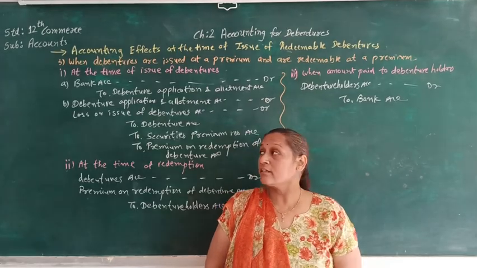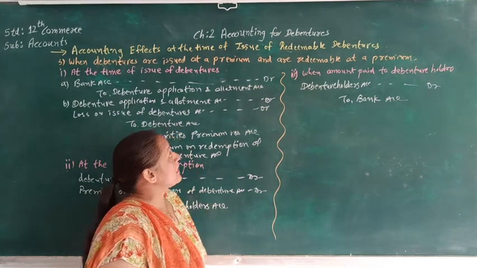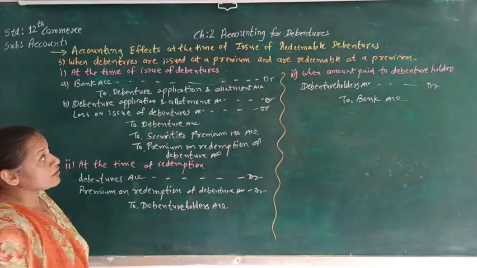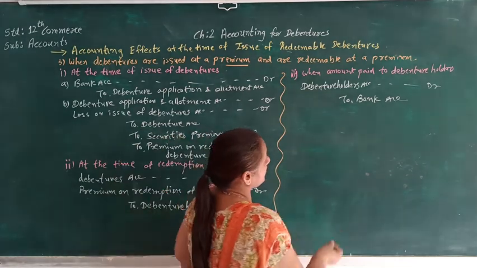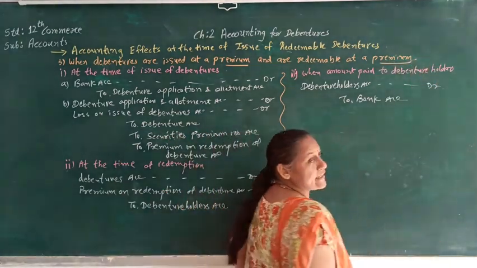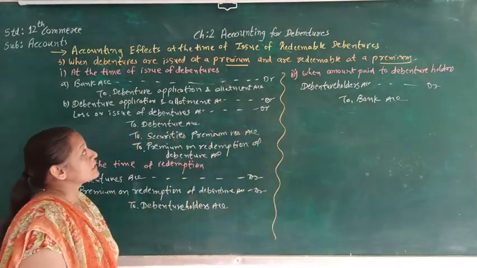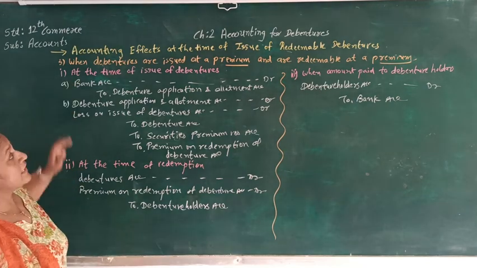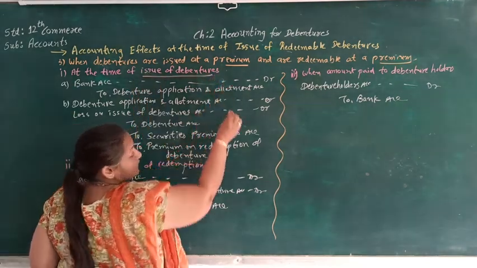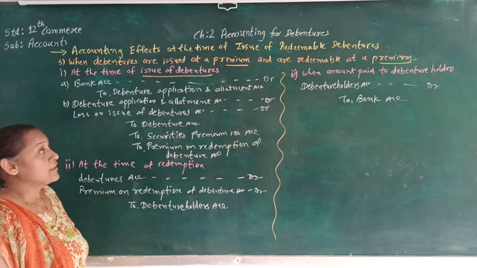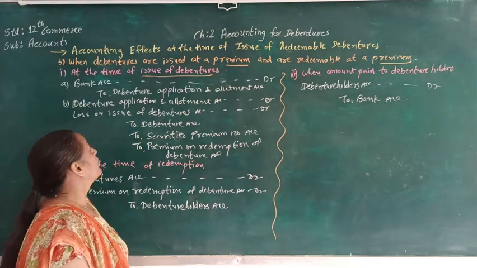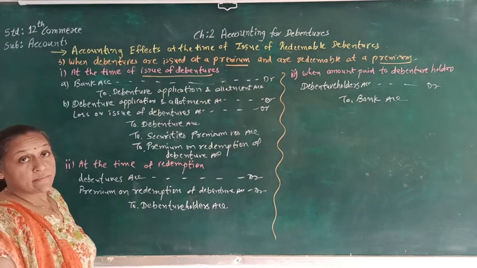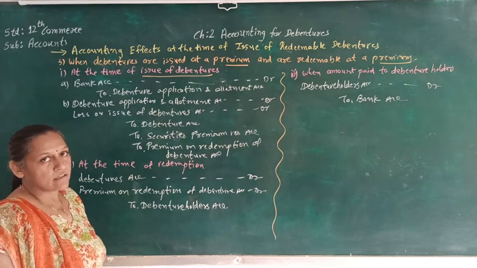Let's see the accounting effect at the time when the issue of debenture is at premium and again the redemption of debenture is at premium. So the very first journal entry that we are supposed to pass at the time of issue of debenture will be, we know that the money is going to come in the bank account. So bank account debit to debenture application and allotment account.